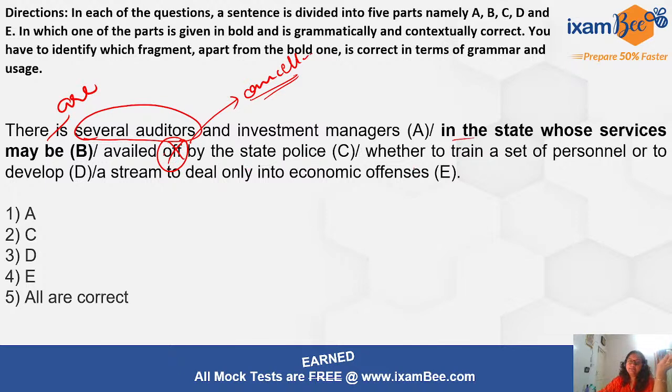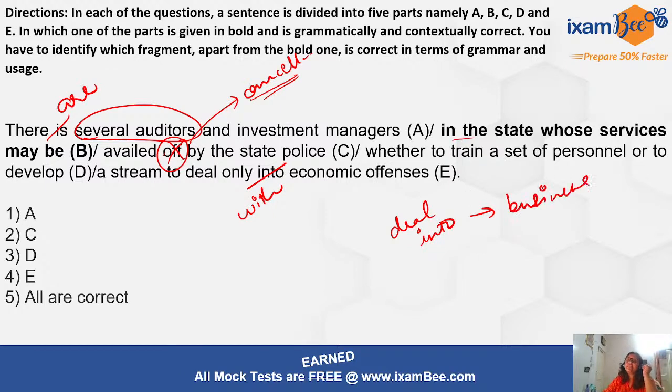Availed by the state police, whether to train a set of personnel or to develop a stream to deal only into economic offences, right? So deal only with economic offences. Deal into is also correct usage, but not in this case. We only talk about this in business.